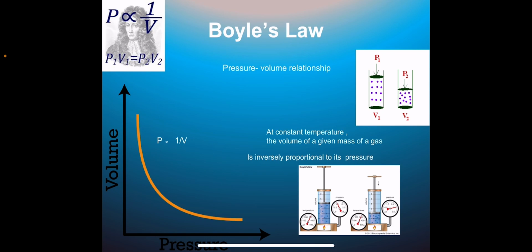So PV is constant. Let V1 be the volume of a given mass of a gas at pressure P1 and temperature T. Now if the pressure is changed to P2 at the same temperature, the volume changes to V2. So according to Boyle's law, P1V1 is equal to P2V2. This is another statement of Boyle's law, which says that the product of the pressure and volume for a given mass of a gas at a constant temperature is constant.